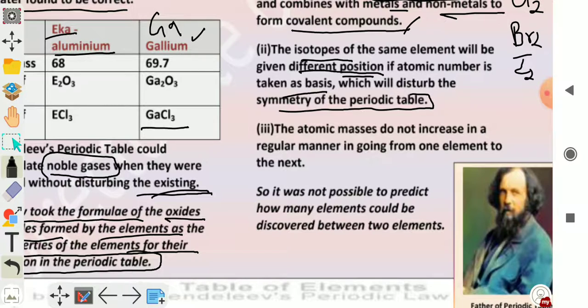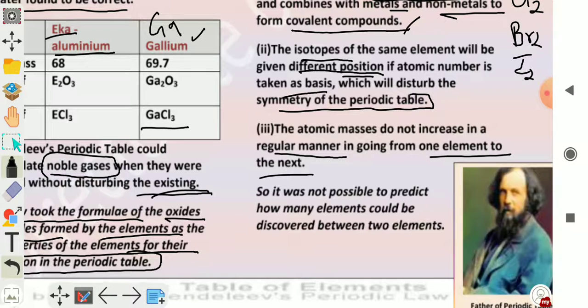Third, the atomic masses do not increase in a regular manner in going from one element to the next. In some places, the elements having the higher atomic mass were placed before the elements having the lesser atomic mass.